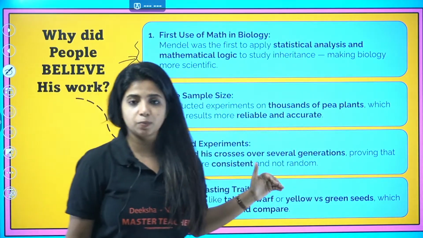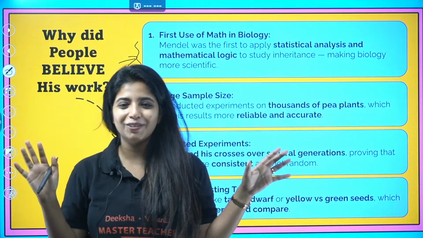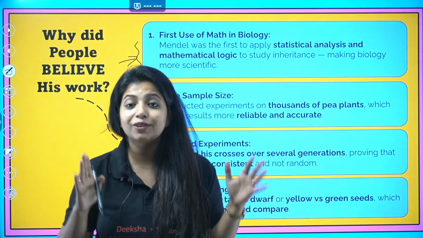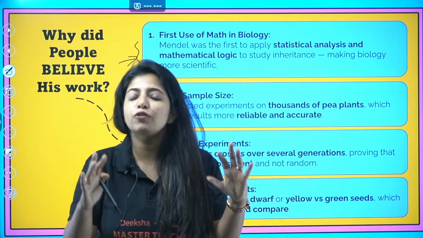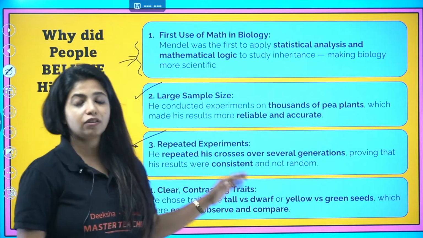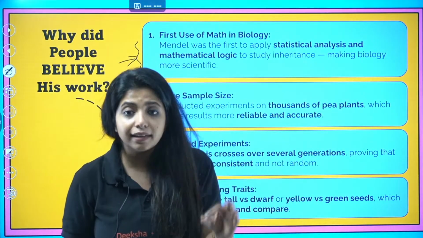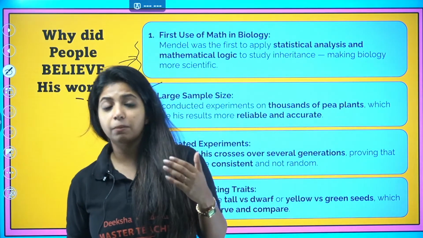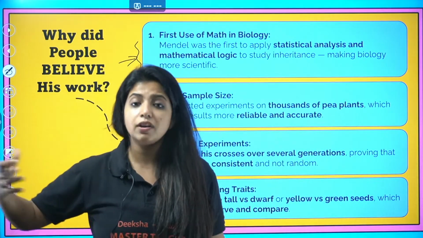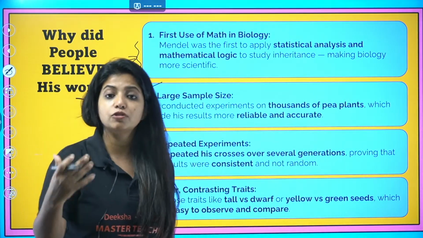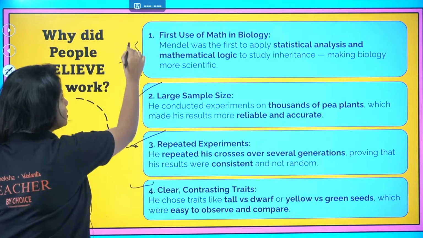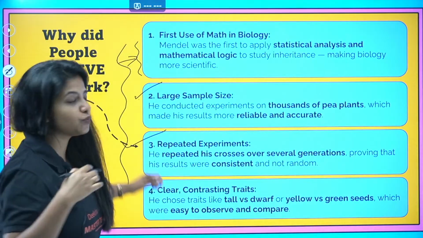Next thing, repeated experiments. He didn't say that I'm going to do 2 experiments and basically with that I'm going to give a conclusion. He worked for 7 long years, and if you're repeatedly getting the same results, people had to believe him. Finally, clear and contrasting traits. He chose a plant which was having clear and contrasting traits, which could again make people see and believe that there is no other scenario. It was very easy for the people to believe when they saw that he played with a plant that has contrasting traits. So these were the few reasons why Mendel's work was being believed.